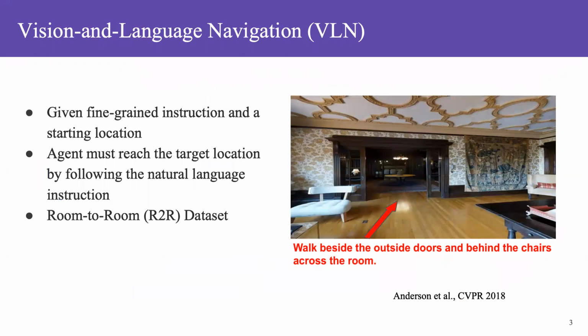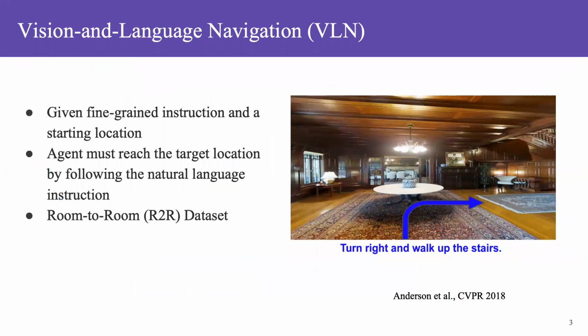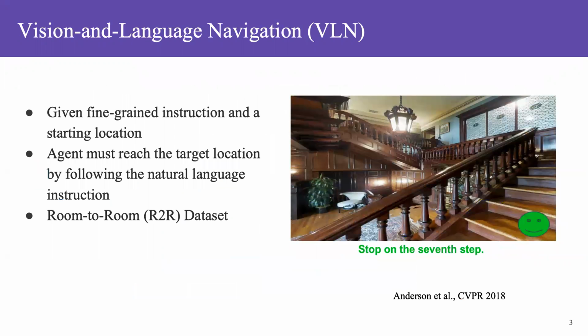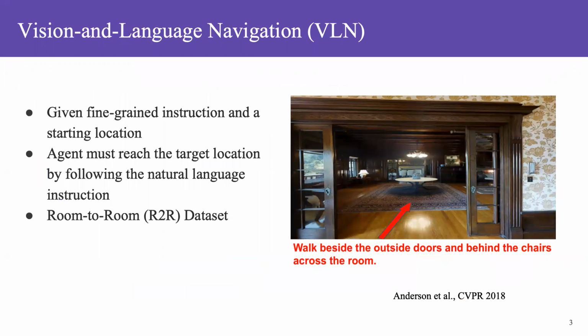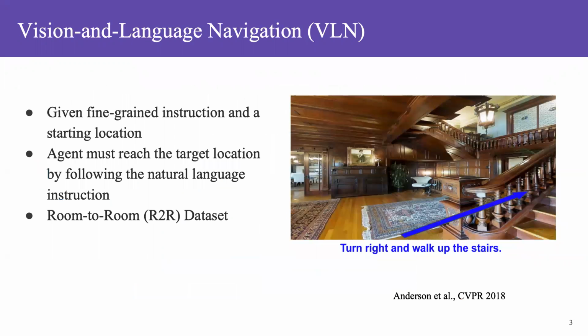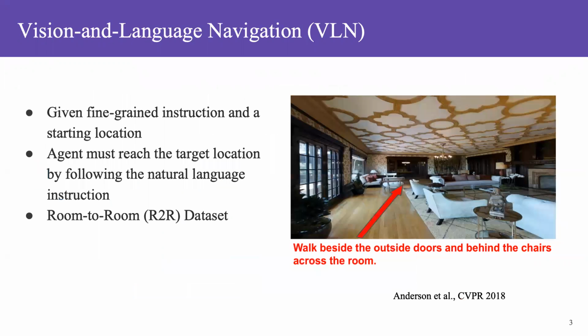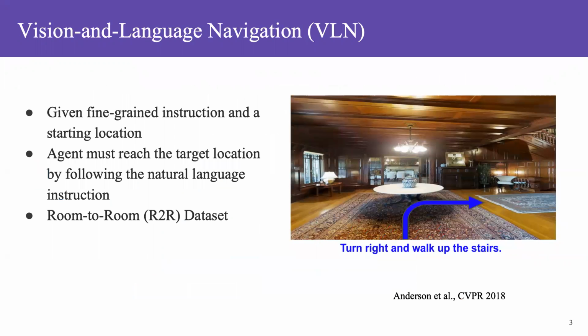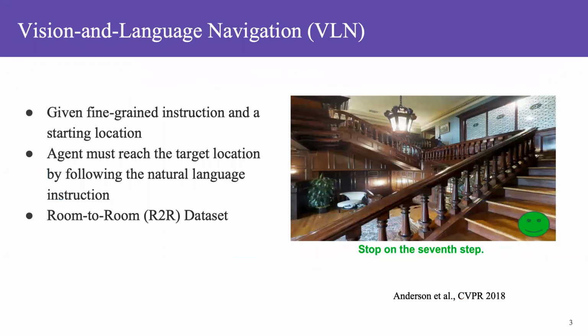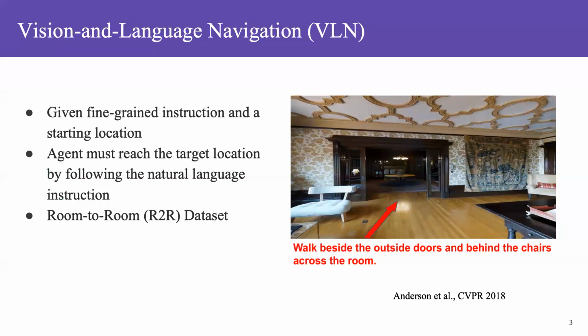There are typical tasks for natural language grounded navigation. The first is vision and language navigation. Given a fine-grained instruction and a starting location, the agent must reach the target location by following the natural language instruction. The original VLN task is proposed based on the Room-to-Room dataset.